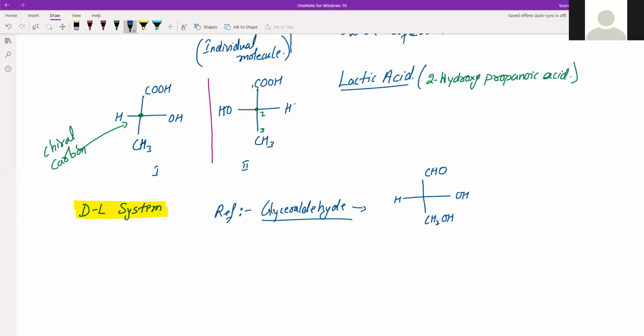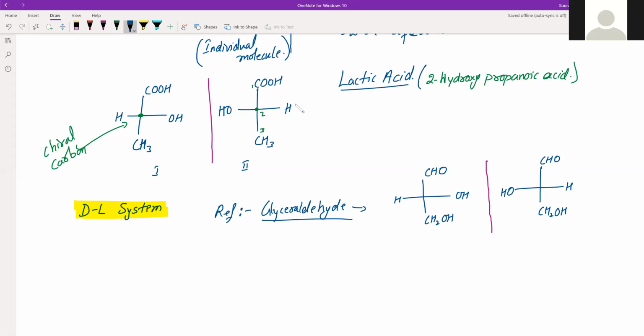Now, if this is the structure, we have a mirror image for this, and the mirror image will be like this. So now OH will be here, H will be here, CHO. This is the mirror image. You can see that these two are enantiomers, non-superimposable mirror images.